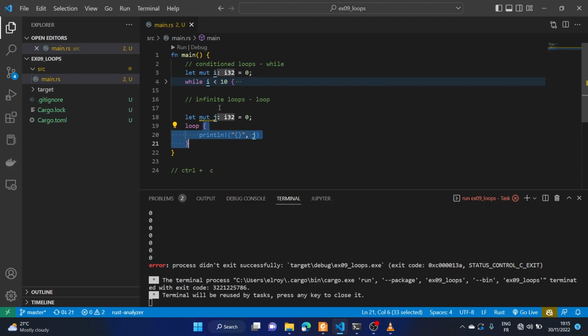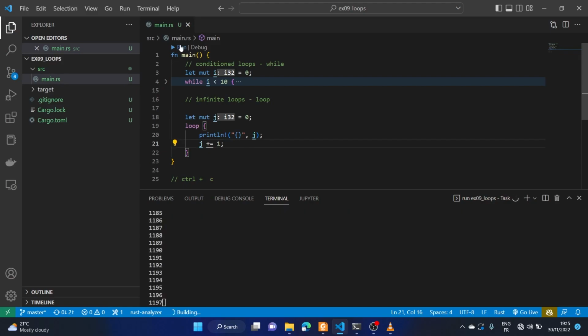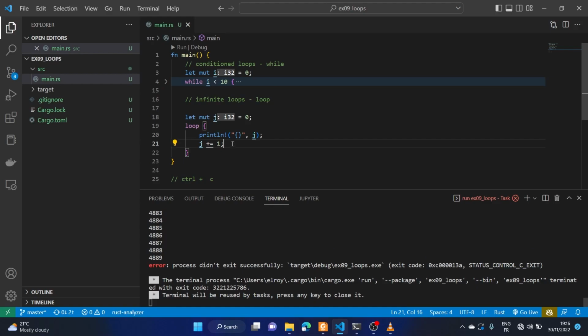It's an infinite loop. Now we can modify this by saying j plus equals 1. So we increase the value of j in every loop, and it's going to be similar to the previous program, except it doesn't stop. Now the only way we can make it exactly similar is by saying if, right? Let's come up here and say if j is greater than 10, what do we do? If j is greater than 10, what we're going to do is break.